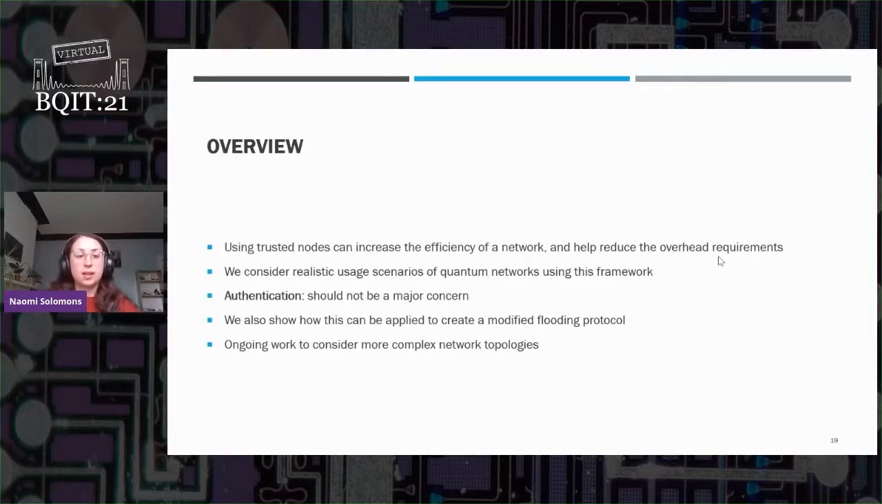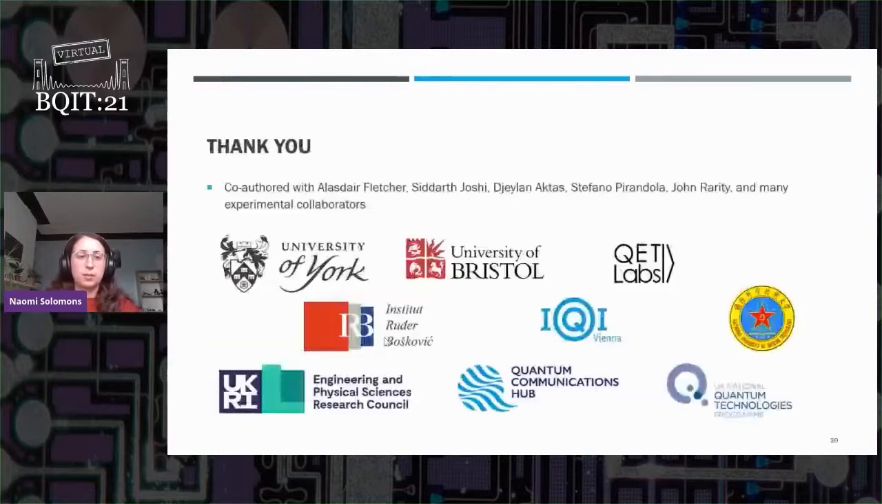So to summarize, the main thing I want you to take away from this is that authentication shouldn't be such a major concern, particularly if you're using trusted third parties. There are a number of different ways that you can do it. Temporarily trusted or partially trusted, you can parameterize the amount of security that your authentication key has. You can also implement quantum secure flooding to make sure that key remains secure and is efficiently transferred through the network. There's ongoing work at the moment to consider more complex network topologies. For example, when we discussed scalability, we were looking only at a fully connected network, and when we looked at quantum secure flooding, we had a very specific topology. So that's being continued at the moment.